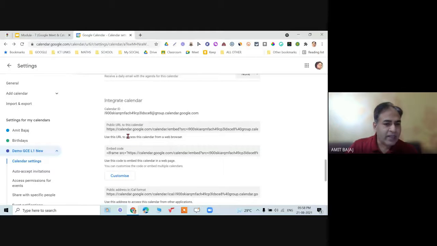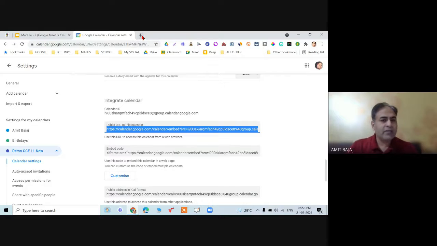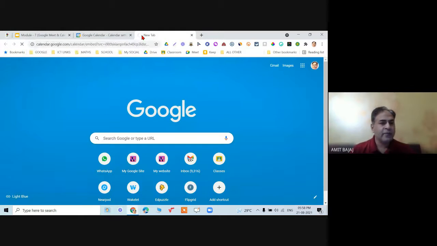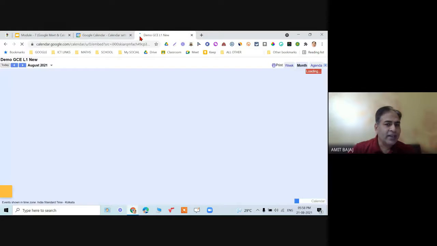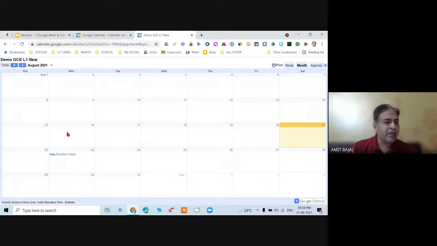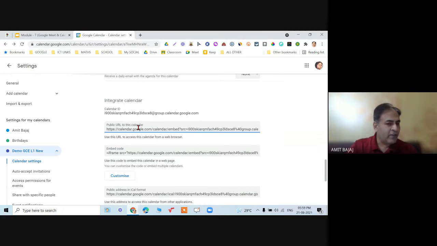Then another important thing is the public URL of this calendar. Please check this out. Public URL, copy this. Again, when I say share with anyone, my whole calendar, but with a different layout, will be visible. So on 23rd, I created this 11 a.m. practice class only, right? So that way my calendar is visible. Week-wise view, month-wise view can also be done. I can even go to the previous month, everything can be done from here. So this is the public URL of my calendar.